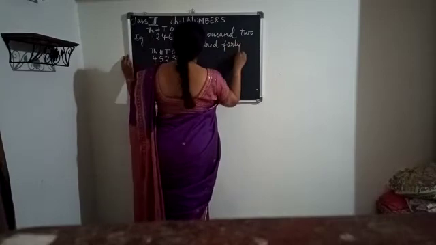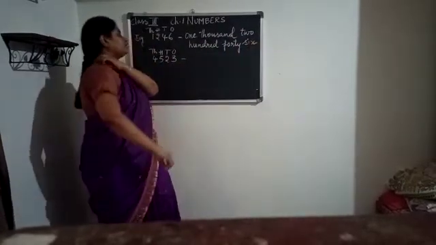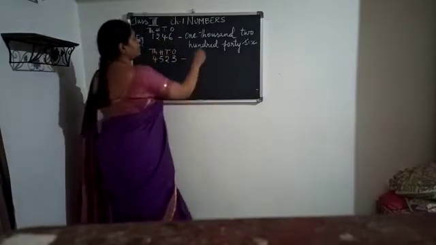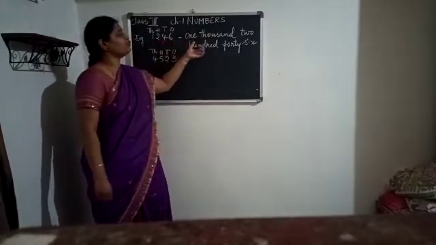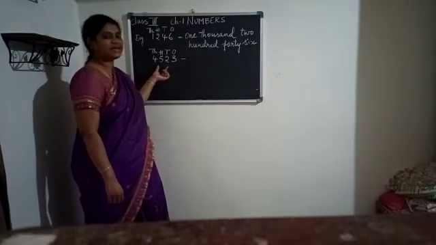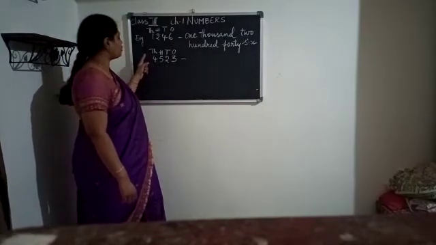1,246. If you know the places, children, it is easy for you to write it in the form of number name. So in the same way, let us write the second one also. So how did we read this?